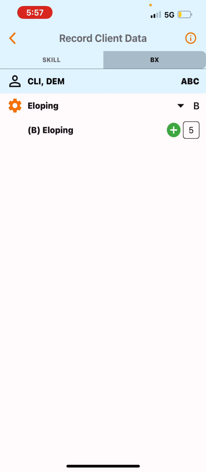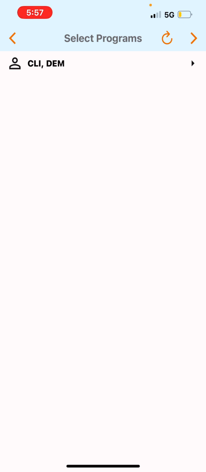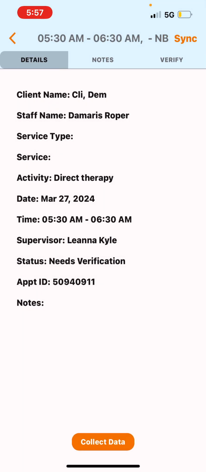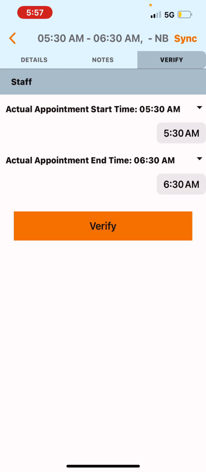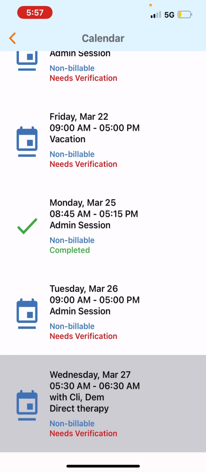Once we are done with our session, we are going to go back. I'm going to go back, and all of the data should be collected, and then we're going to go to notes. I explain how to take notes in the other video, so we're not going to go through this, but then you will click the notes. After you complete that, we're going to verify it, make sure your time is correct, click verify, and then here in the right hand corner, we're going to sync everything. And that is how you take data.